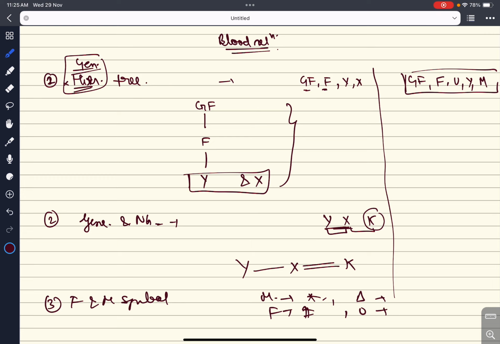For this, the family tree will have grandfather at the topmost. Then comes your father and your uncle. Father and uncle are of the same gene, so they will be on the same level. Grandfather is a triangle, father a triangle, uncle a triangle. Now you will be in the next generation, Y, and you are male. That's why I took M as wife, your spouse. We show this by a double line, and this is a circle. So this is how a family tree is drawn.